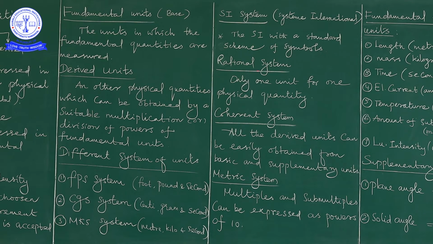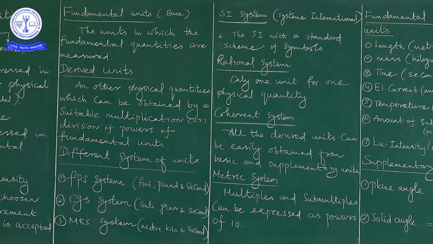Further, we have to express three categories: one is the rational system, the second is the coherent system, and the third is the metric system. The SI system of international units is accepted by everyone, and nowadays we use this system only.